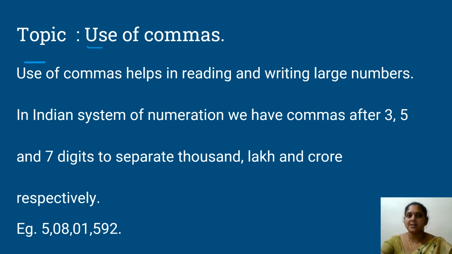For writing any larger number, we have to use commas. Let us see how to use commas. Use of commas helps in reading and writing large numbers. In the Indian system of numeration, we have commas after 3, 5 and 7 digits to separate the thousands, lakhs and crores respectively. If you observe an example here, the last 3 digits are grouped first, followed by 2 digits, followed by 2 digits, and then the other numbers. We don't have any second number here, so we simply put a 0. So we got our 9 place values here.